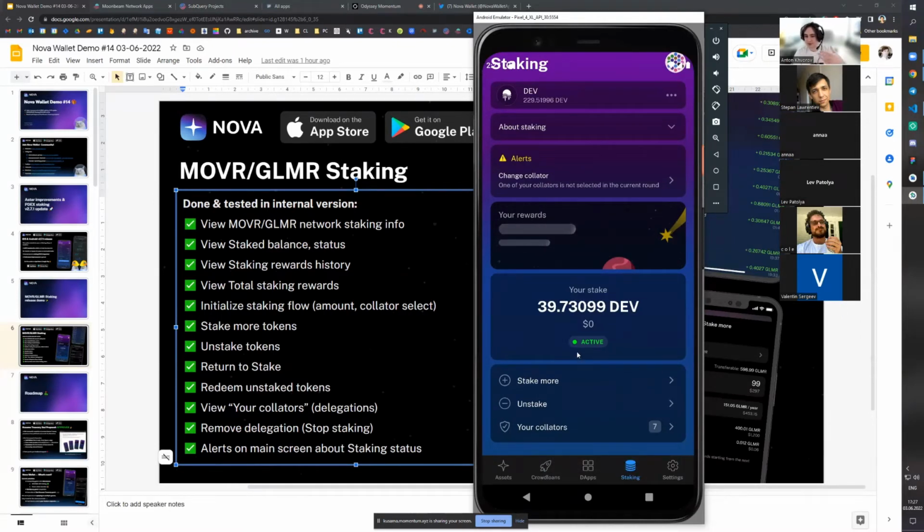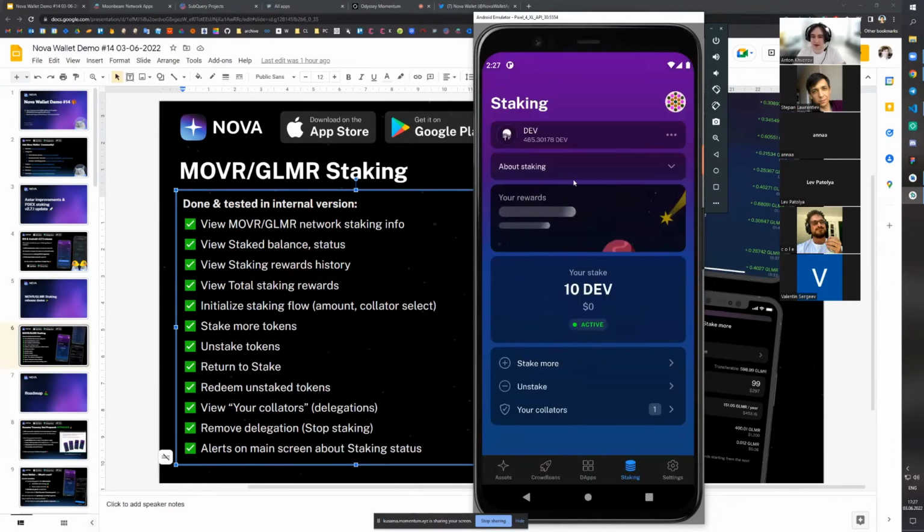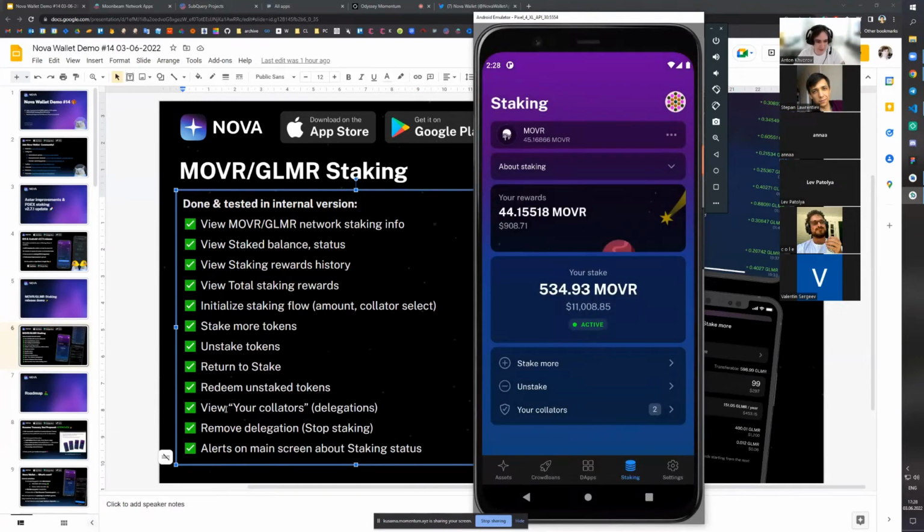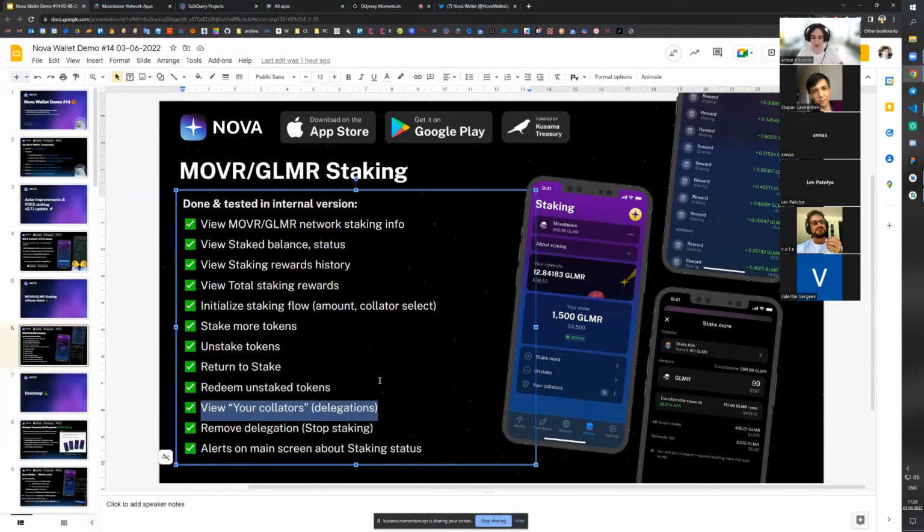Right. So you can see that we redeemed our tokens, and these tokens should be available for us to transfer from now on. So let's go back to this account, to the MOVR tokens. By the way, you can notice that I'm switching between MOVR, GLMR, and that one, DApp, which is basically a testnet hosted by the Moonbeam team. That's very helpful for us to test things. But yeah, don't be confused. MOVR is a token of Moonriver, GLMR is a token on Moonbeam network, and DApp is a token on Moonbase Alpha. All right, so let's see the view your collators feature.